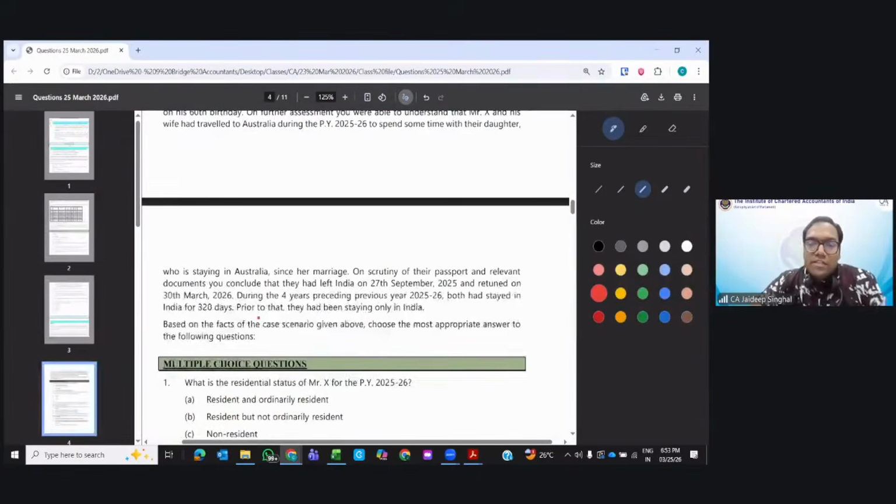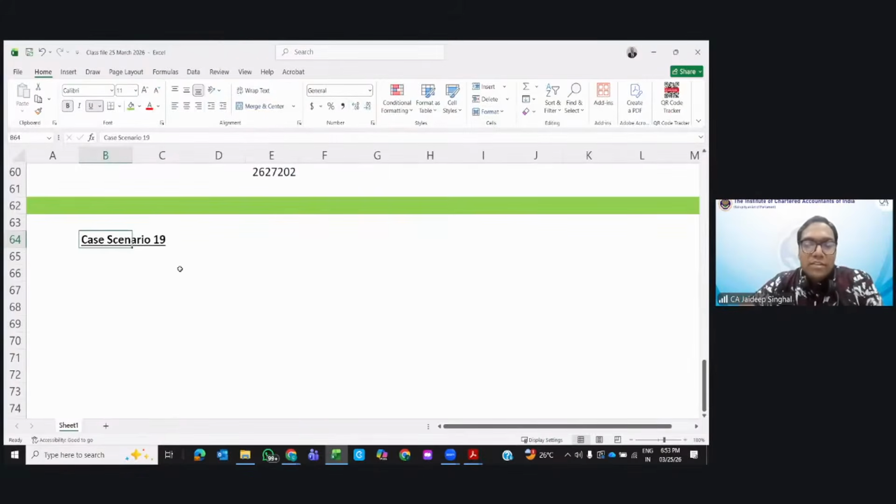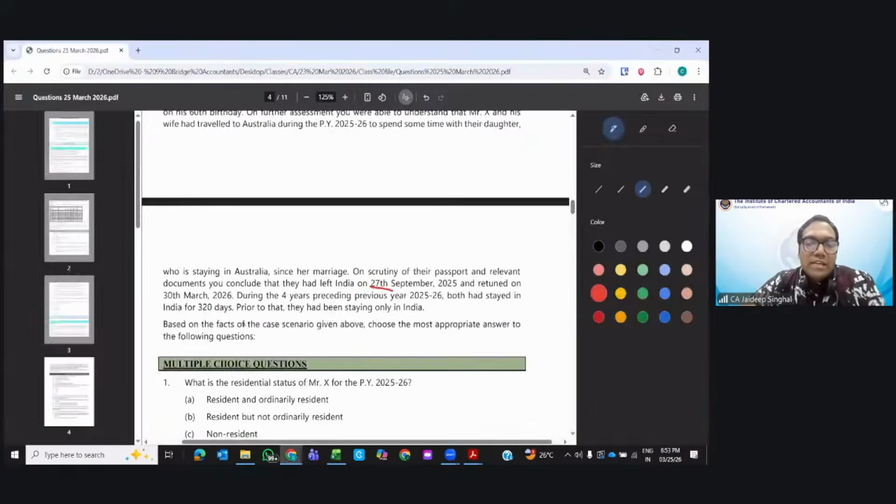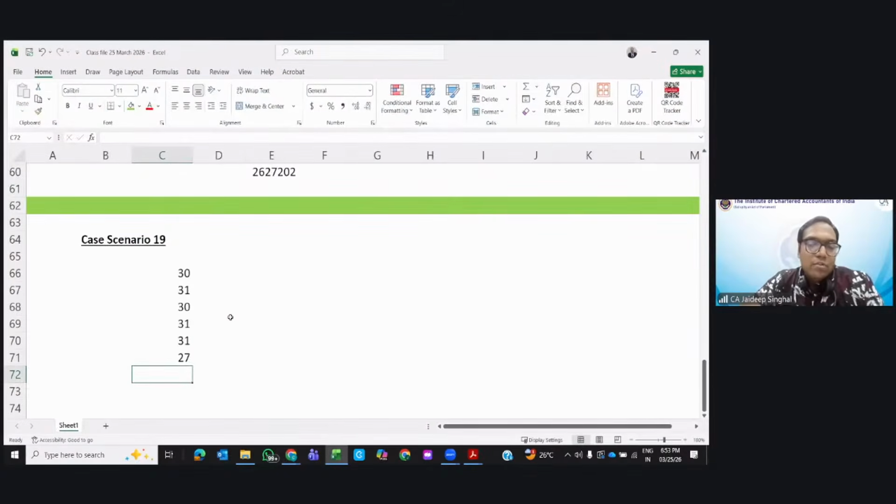What is the residential status first? They left India on 27th, so I will count till 27th: April, May, June, July, August, and 27 days in September. Plus the return on 30th of March, so 30th also I will count, 31st also I will count, 2 days. Exactly 182 days it is coming.